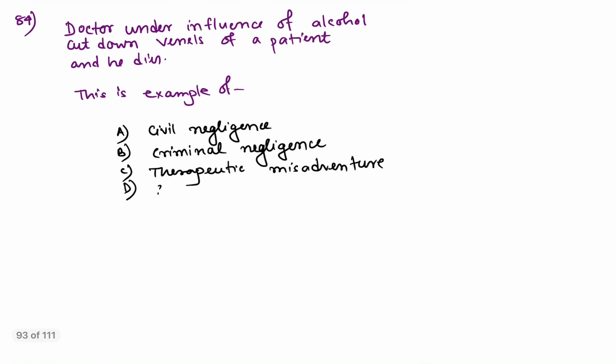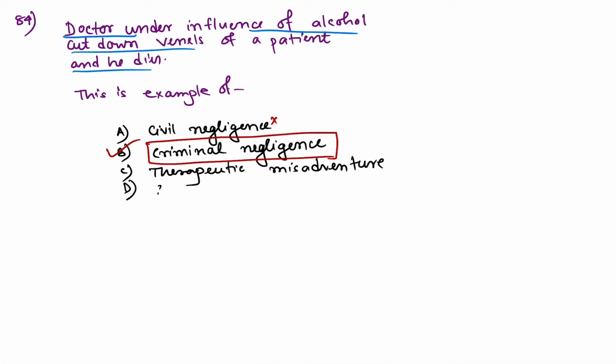Coming to question number 84. A doctor under the influence of alcohol cut a patient's major blood vessels and the patient dies afterwards. So the patient dies due to cutting of major vessels causing death. This is definitely criminal negligence. So this is not civil negligence or therapeutic misadventure. This is criminal negligence. One of the important topics for the upcoming NEET-PG examination.